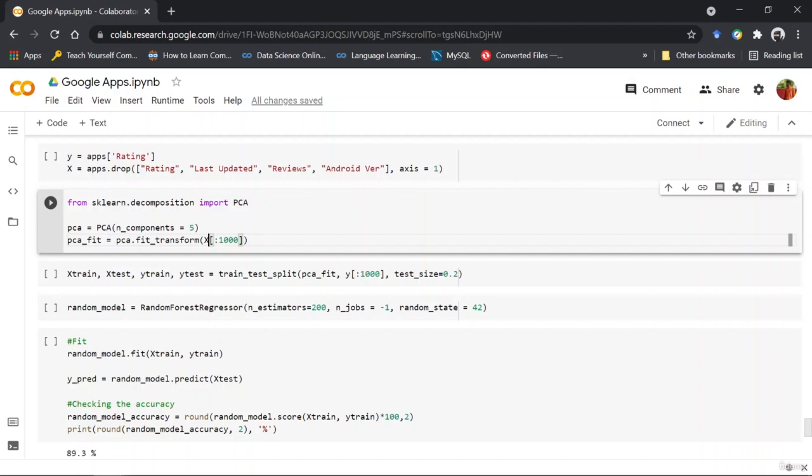So I'm only taking the first 1000 columns, or sorry, rows or data points, because if I train the random forest regression model on the whole of the data set, it gives me a very large model to save, and Heroku doesn't provide you with much server space, so it creates a problem there.